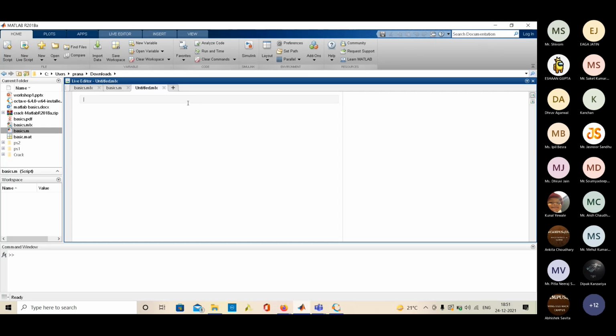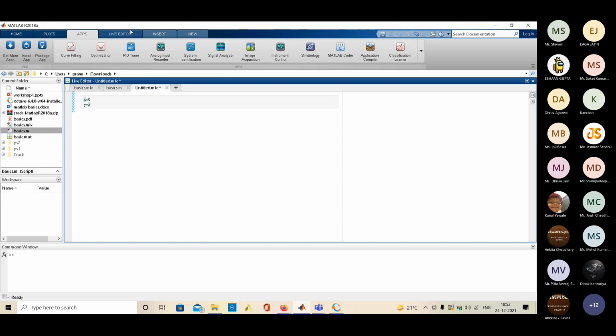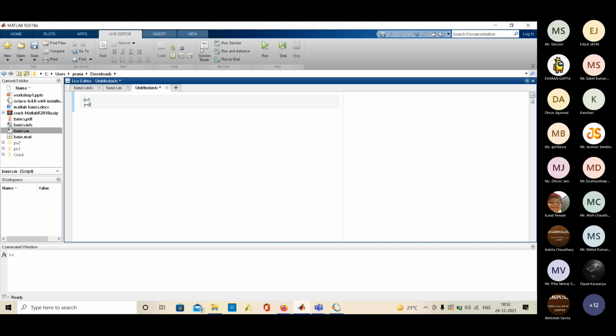Then I can save it or write in it first of all. If I write x equal to 5, then enter y equal to x. Then the next step is going to the Live Editor option and the Run section. It will run it and display the output on the right, x equal to 5 and y equal to 5. Two variables are created in the workspace.